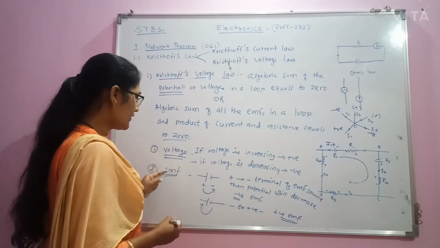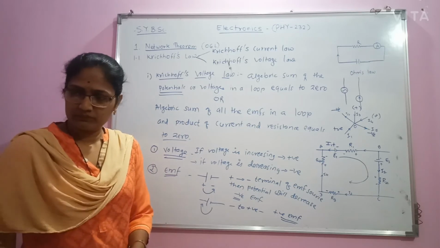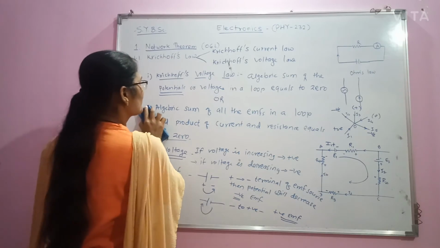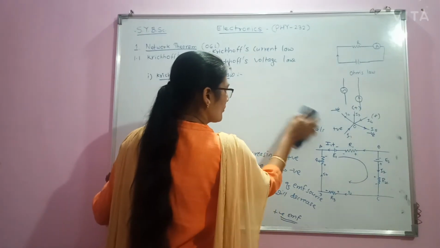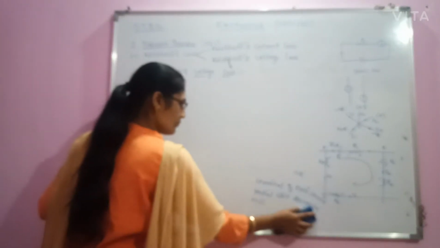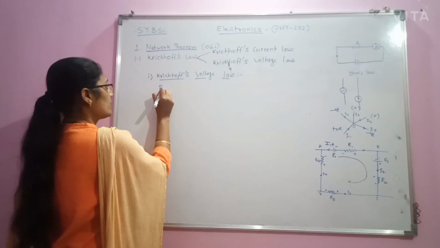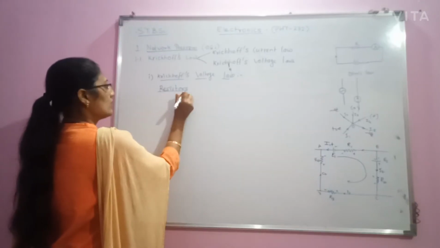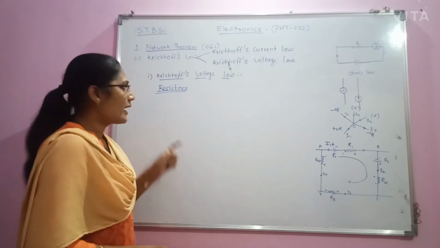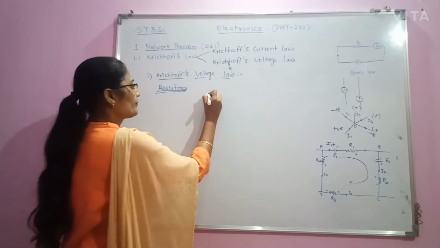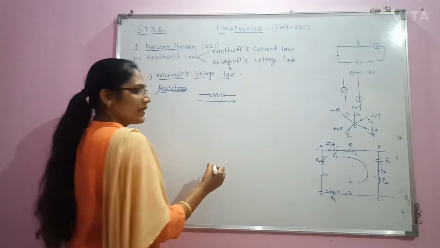Then next, the sign conventions related to resistors. In a circuit there are components which provide us resistance, and they are called resistors. The sign convention related to a resistor is this: suppose this is the resistor and current is flowing through it.